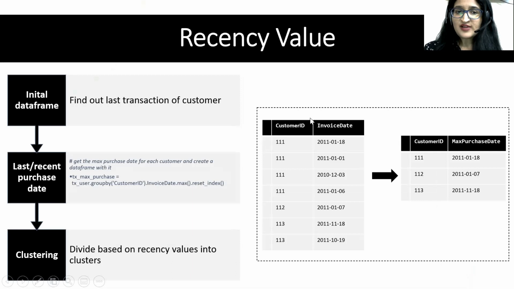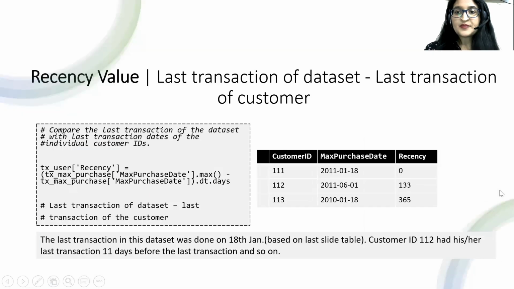The first step will give you the maximum purchase date for each individual customer. Now you need to subtract the last transaction date of each and every customer from the last transaction of the data set. The last transaction of the data set you can easily get by taking the max of this max purchase date column. So that is exactly what I have done. The first thing we are subtracting from is the maximum transaction date for the entire data set.